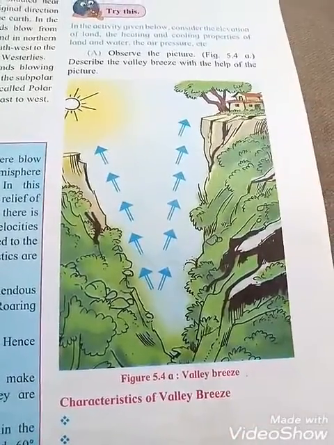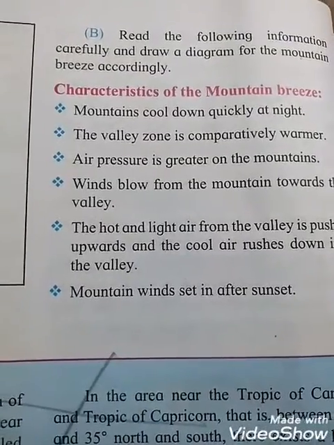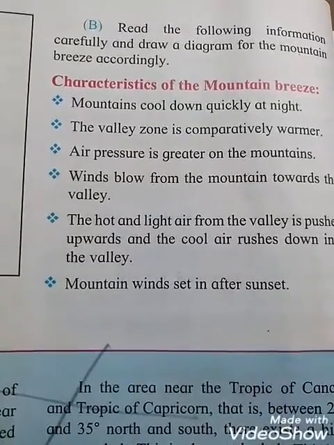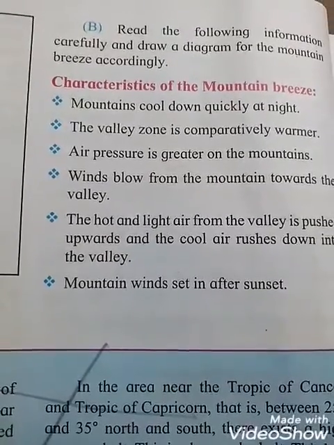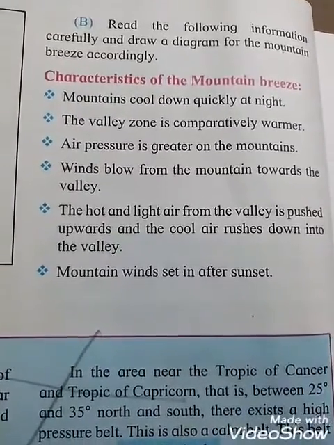Okay students, read the following information carefully and draw a diagram of the mountain breeze accordingly. By seeing the valley breeze, draw the mountain breeze also. The characteristics of the mountain breeze are given here. First point, mountains cool down quickly at night. Second point, the valley zone is comparatively warmer.